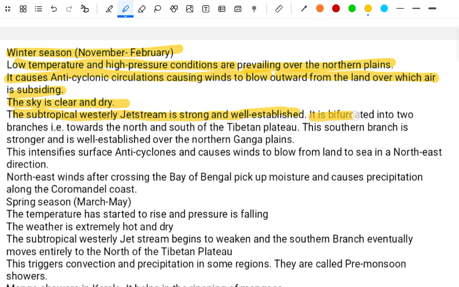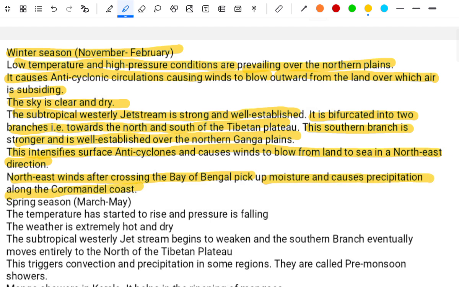It is bifurcated into two branches, to the north and the south of the Tibetan plateau. The southern branch is stronger and well established over the northern Ganga plain, and this intensifies the surface anticyclone, causing the wind to blow from the land to the sea in the northeast direction. The northeast wind, after crossing the Bay of Bengal, picks up moisture and causes precipitation along the Coromandel coast.